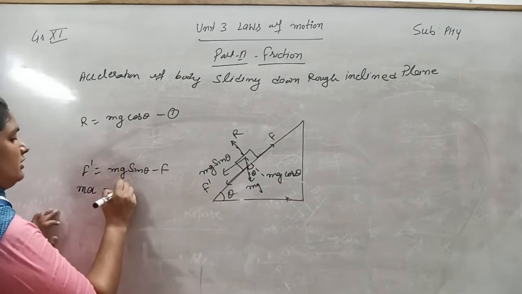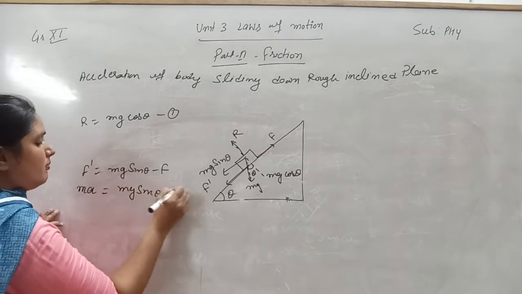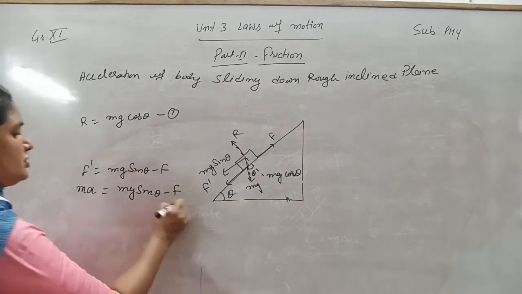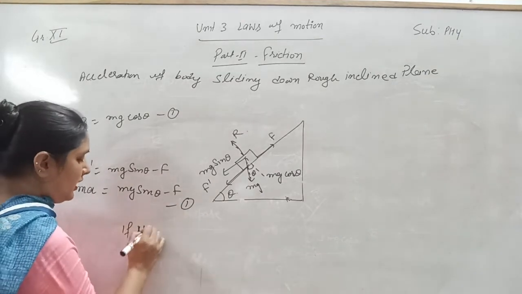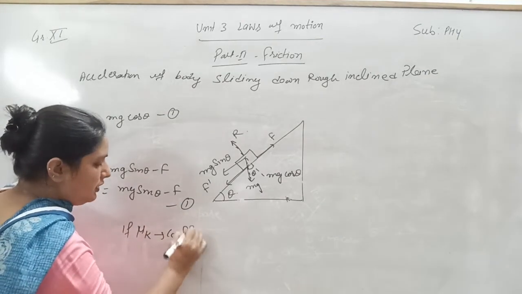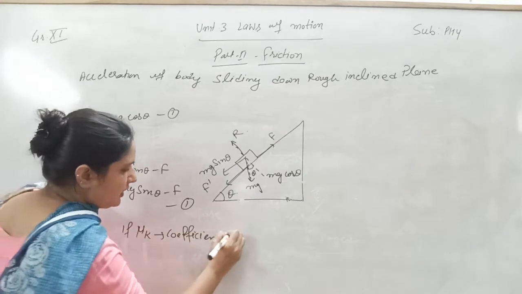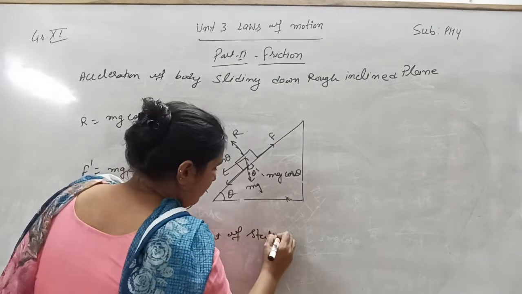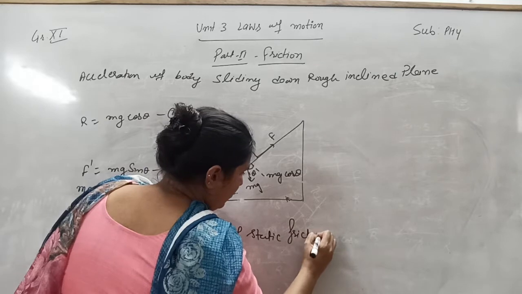So ma is equal to mg sin theta minus F. Call this equation number 2.